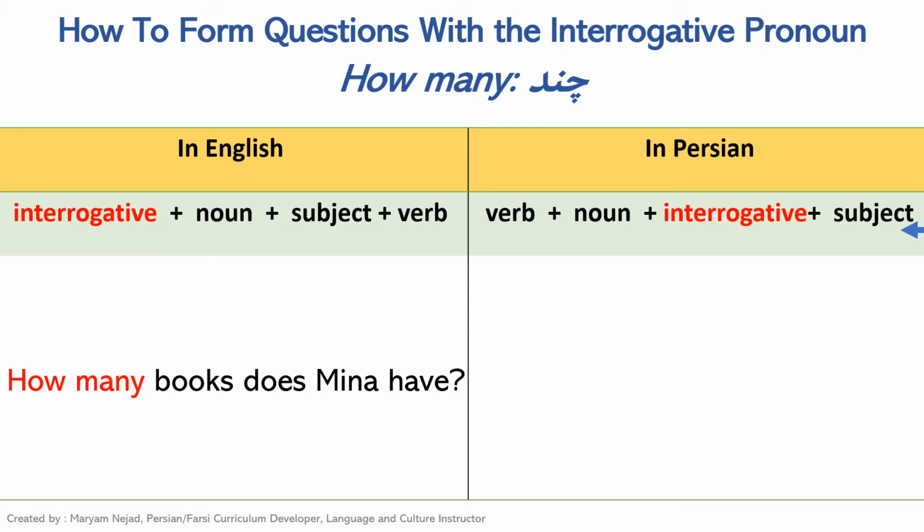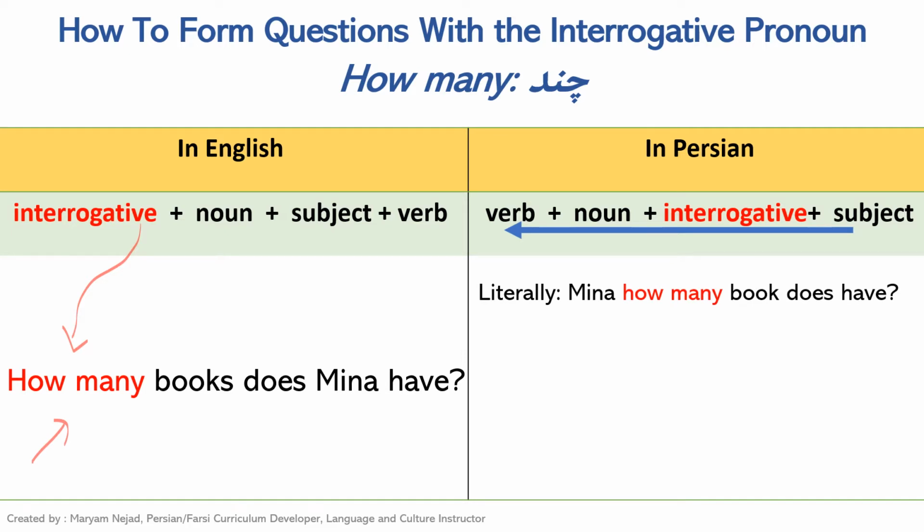All right, so here we have an example. It says, how many books does Mina have? And in English, you start with how many. In Farsi, again, we start with the subject. So literally, we need to ask something like, Mina, how many books does have? And the noun stays singular because how many already indicates a plural noun.